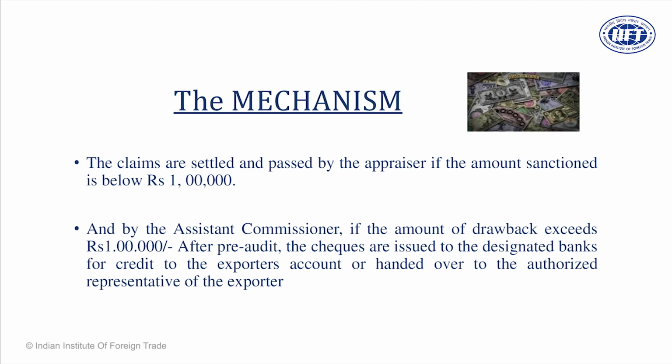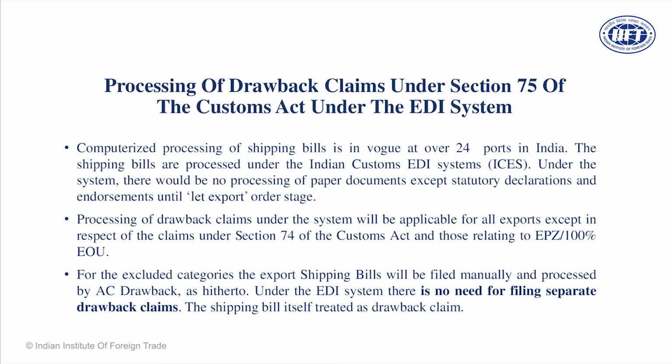And dear friends, once the claim is settled, usually in India claims are processed within 30 to 45 days, in some cases 60 days, in some cases 90 days. But usually within 45 to 60 days the claims are processed. In some cases, I've learned that the claims are processed within 25 days, 20 days. But there are cases where it takes longer. So within 3 months, you are supposed to get your drawback claim.